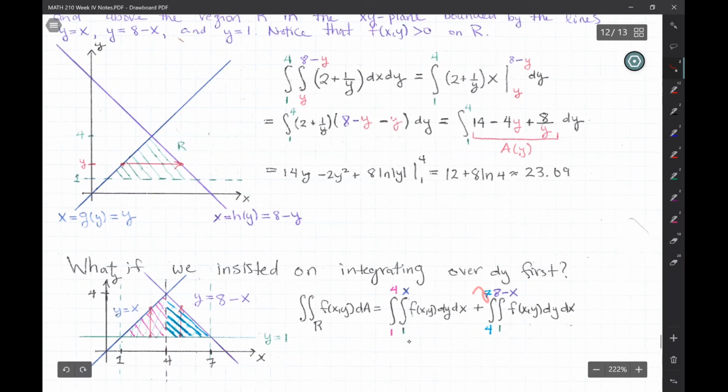That's what you see here, from 4 to 7, from the function y equals 1 to the function y equals 8 minus x. That's going from 4 to 7. That's how you would switch the order of integration if you just insisted on integrating over y first instead of x. You could see that it's just simpler to have done it with x first.